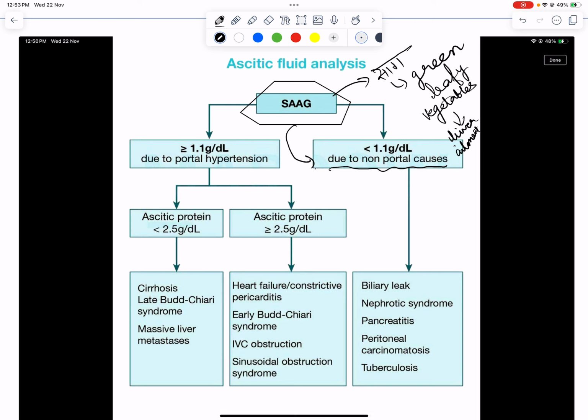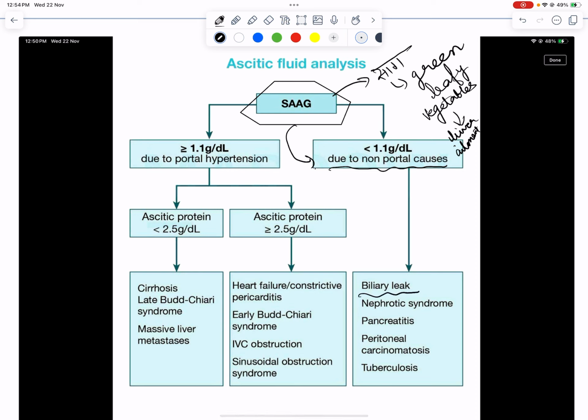So when our SAAG is low, it means that the person is not having liver disease and is therefore not so careful about eating saag. So he is eating all around junk food. So for SAAG less than 1.1 gram, we have to remember that it is due to non-portal causes. And what would the non-portal causes be?